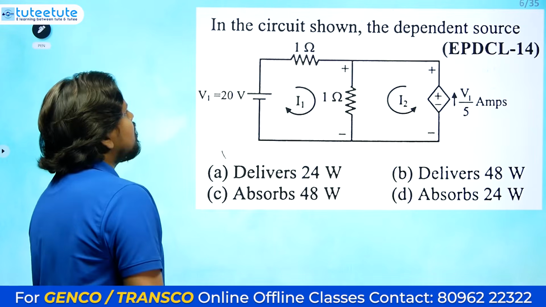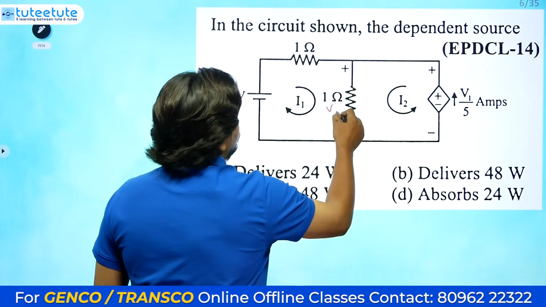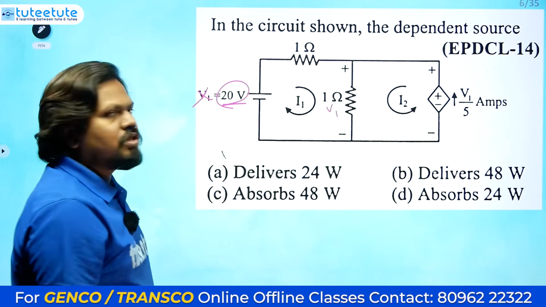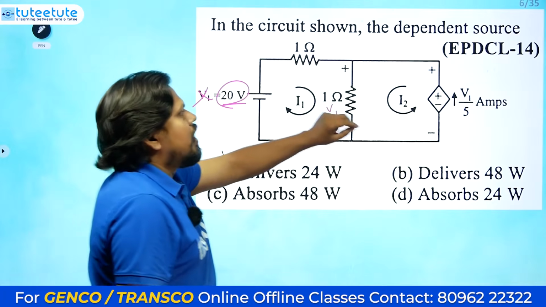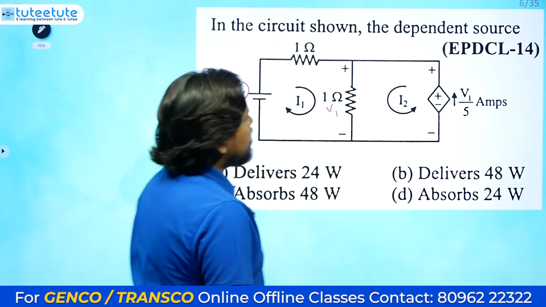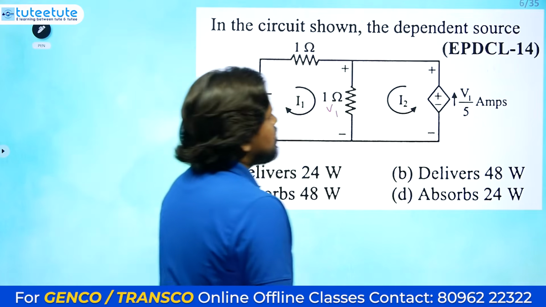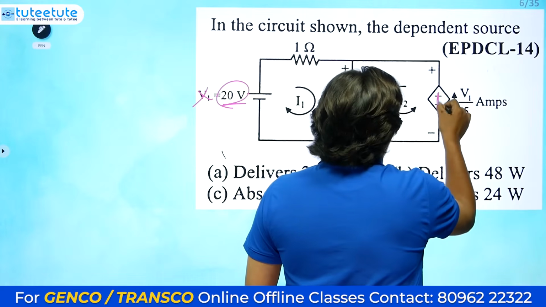Where is V1? V1 is between these two, because its value has been mentioned already. So this is 20 volts and this is V1, and here they have mentioned V1 by 5 amperes. Maybe we need to consider something else. So we will consider this as a current source only, which is more comfortable.